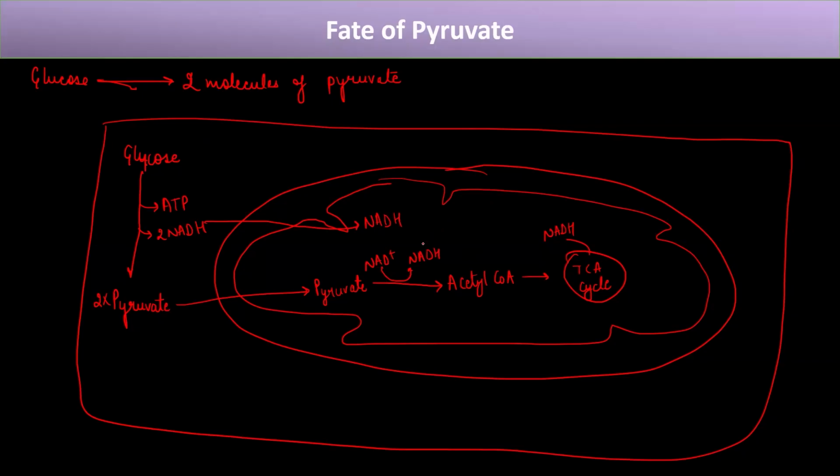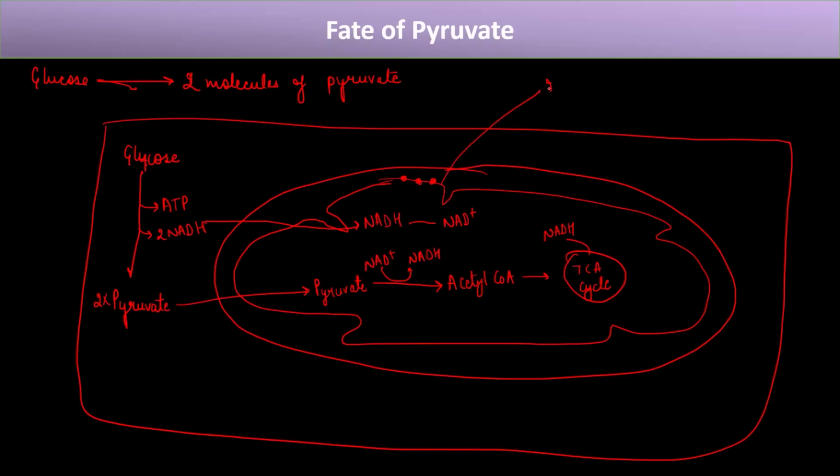Once they get accumulated in the mitochondrial matrix, all of this NADH undergoes oxidation to produce NAD+. Now, if they undergo oxidation, they will require electrons from somewhere. And these electrons are provided by the electron carriers that are present on the inner membrane of the mitochondria.